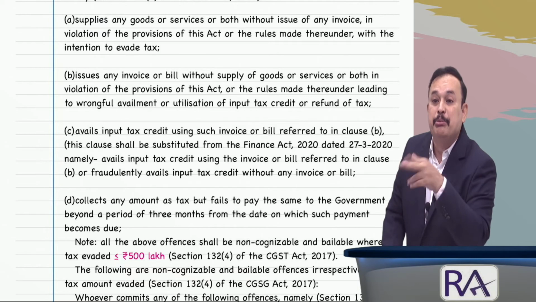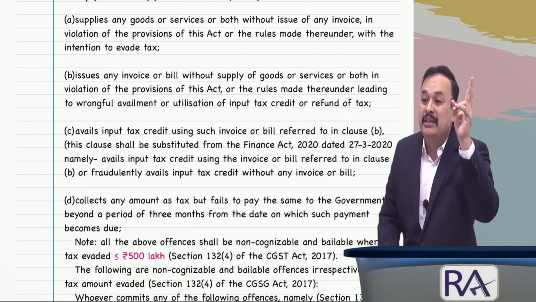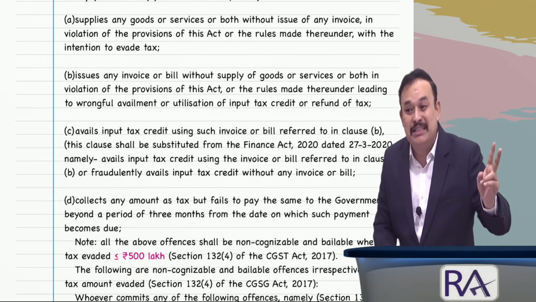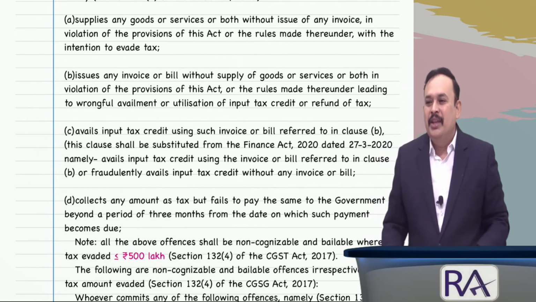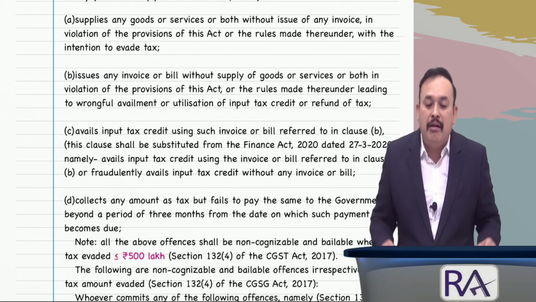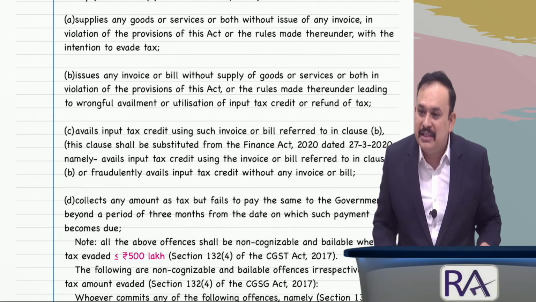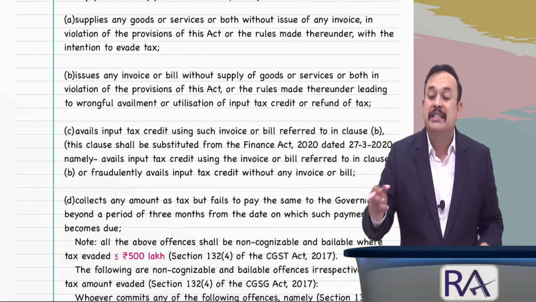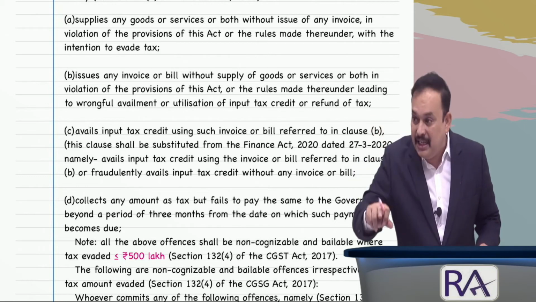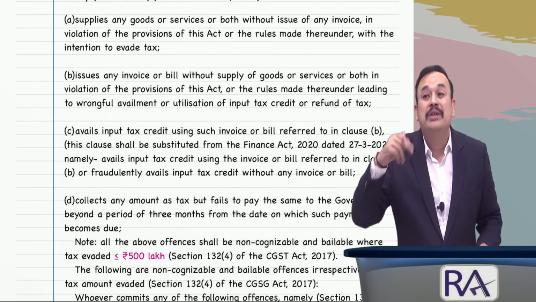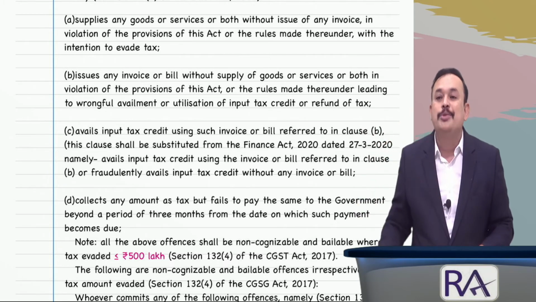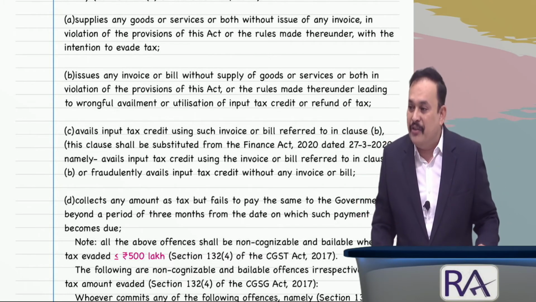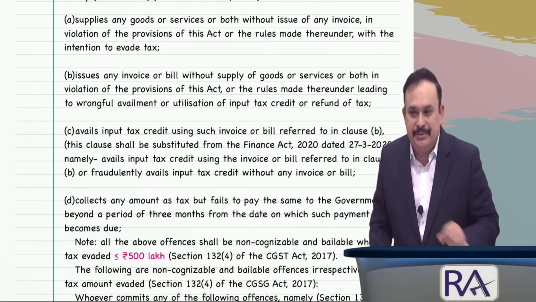If the offence has been proved in the court of law, the punishment by way of imprisonment is a maximum of 5 years with fine. All remaining offences are called non-cognizable offences. Even an offence that falls under section 132 subsection 1, class A, class B, class C, class D, where the tax evasion does not exceed 500 lakhs, is also called a non-cognizable offence, which is a bailable offence.